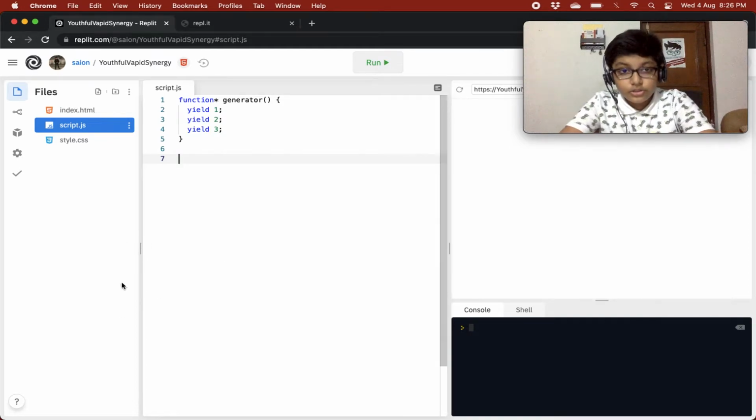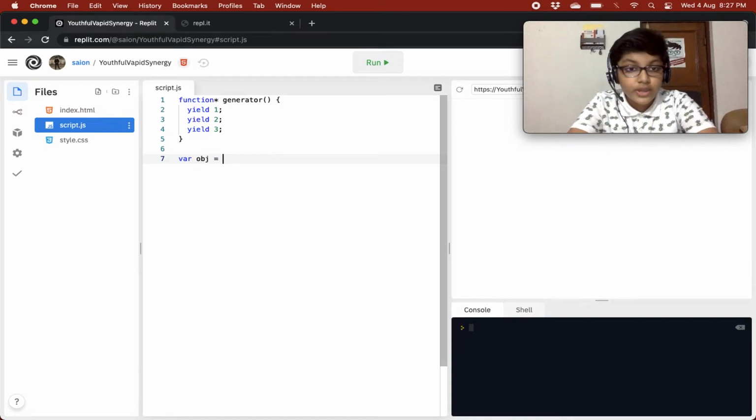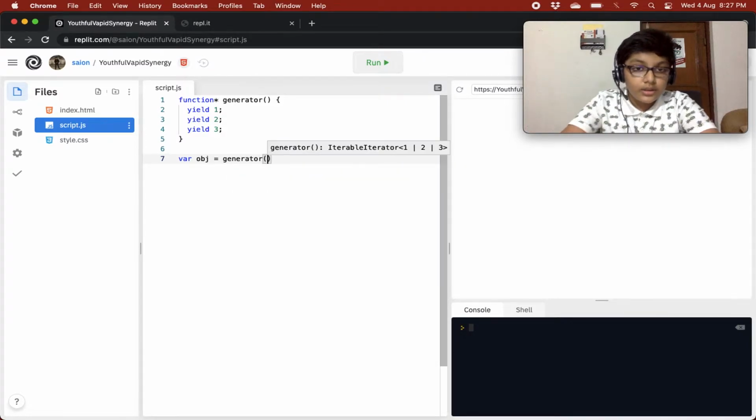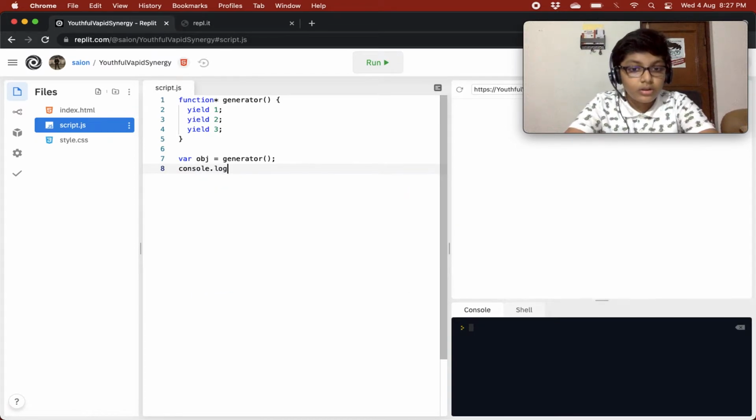So basically this generator function does not do any task. First of all, it gives us an object, and the next method of that object does all the tasks. So basically the next method invokes this function, and first of all it executes this, then this, and then this. So we'll just create an object. Let's call generator in this, and then let's log out this object, console.log object, and let's see what we get.